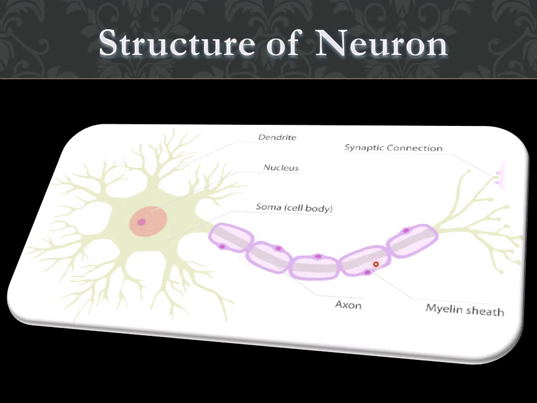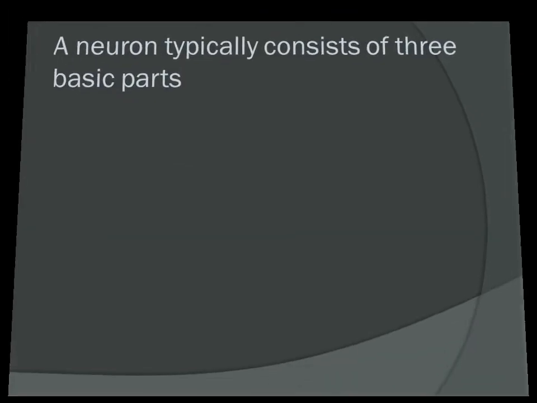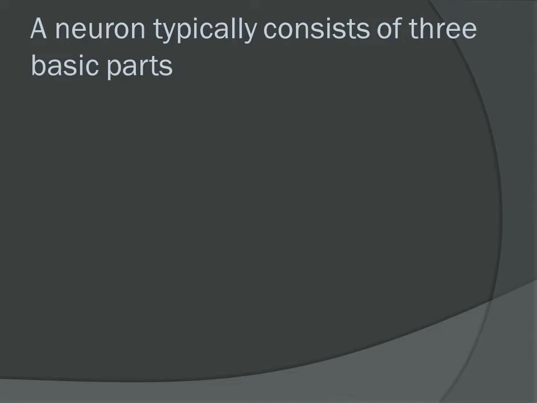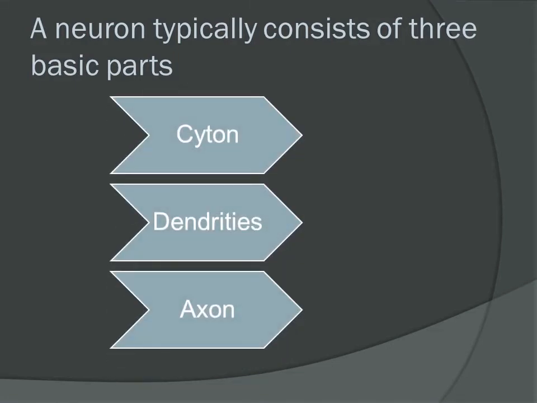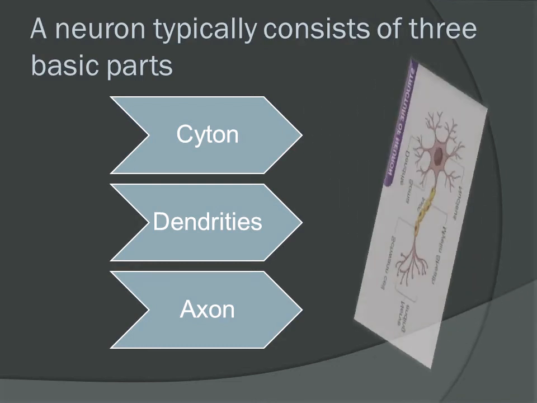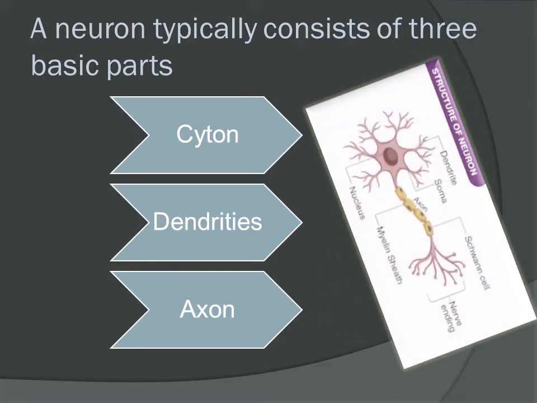Now we will look at the structure of the neuron step by step. A neuron typically consists of three basic parts, as you know: cyton, dendrites and axon. See here, this is the cyton and this is the axon, and the branches are called dendrites.